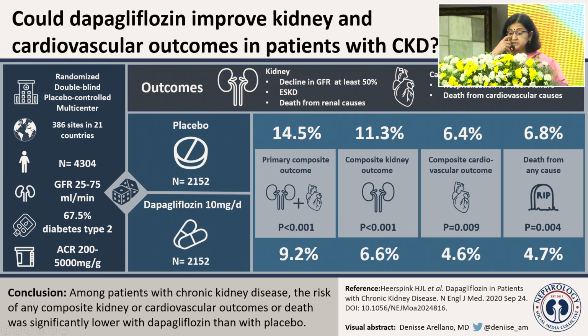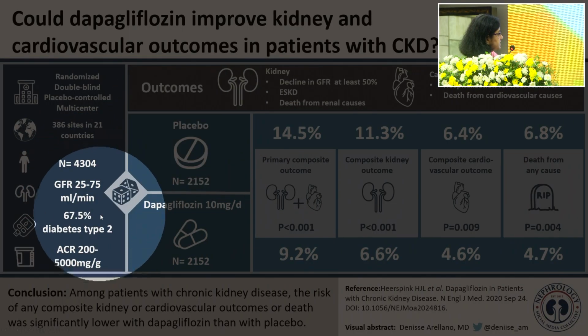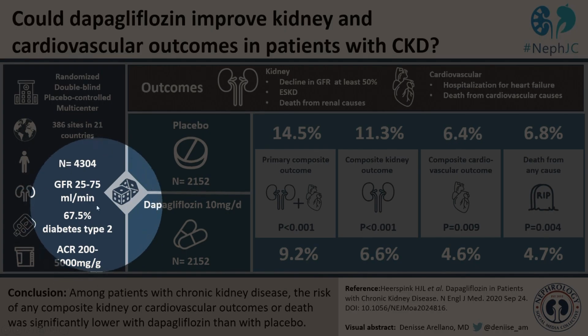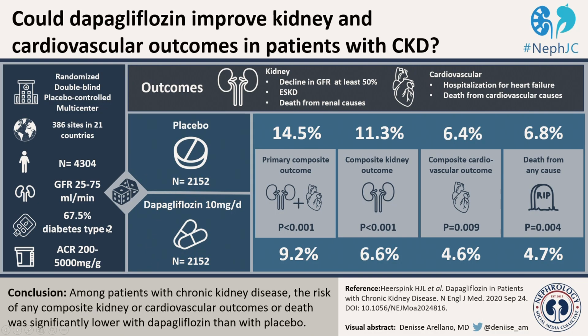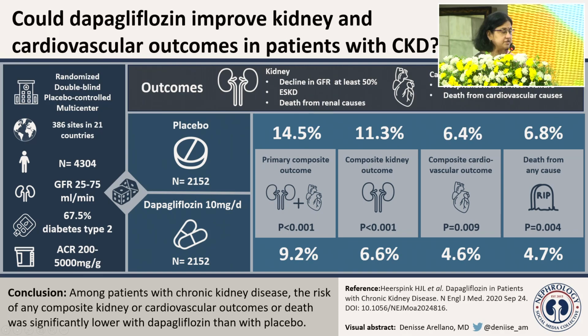Of course, then they went on to set up the Dapa CKD study. What if we use Dapa in people with chronic kidney disease? And this was done in about 4,300 people. These were the inclusion criteria. This was the EGFR that was studied. 2/3 of them had diabetes, 1/3 of them had CKD due to other causes, hypertension, interstitial nephritis, and so on and so forth.